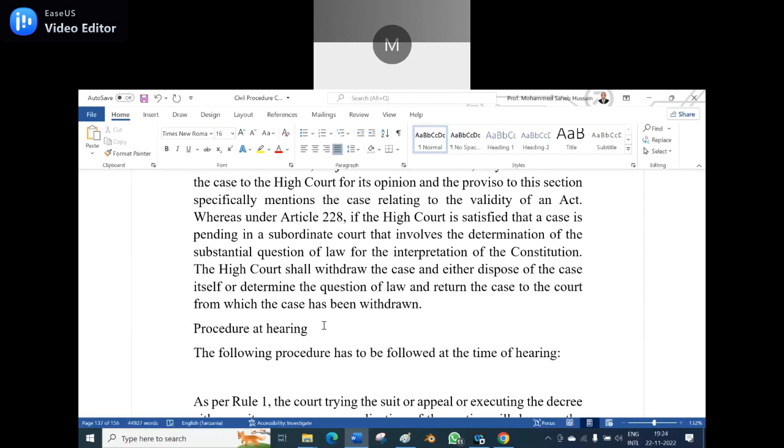Venunath, can you throw light on that one? हाँ सर बोलिए सर.